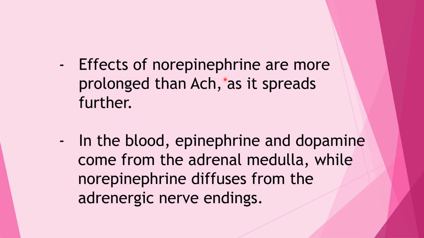Effects of norepinephrine are more pronounced than acetylcholine as it spreads further. In the blood, epinephrine and dopamine come from the adrenal medulla, while norepinephrine diffuses from the adrenergic nerve endings.